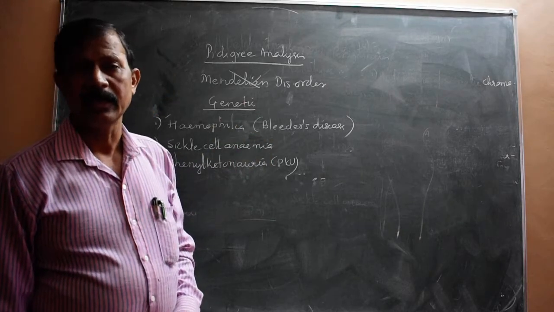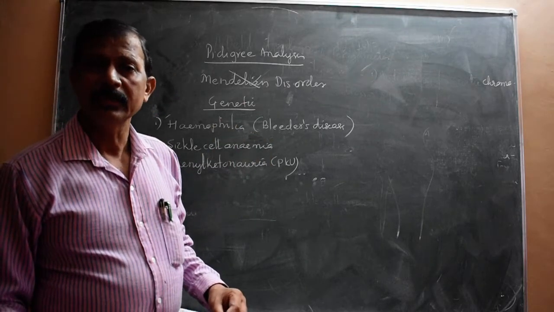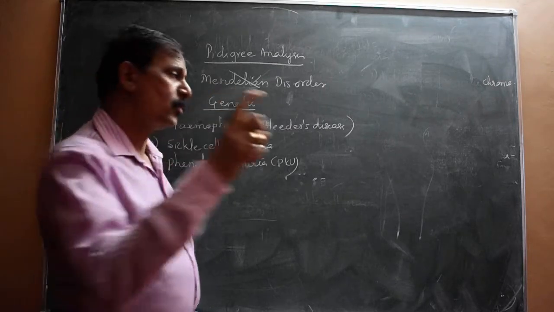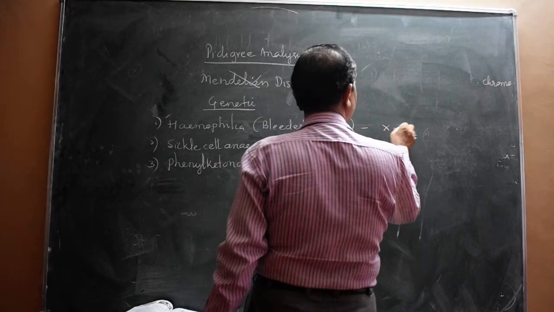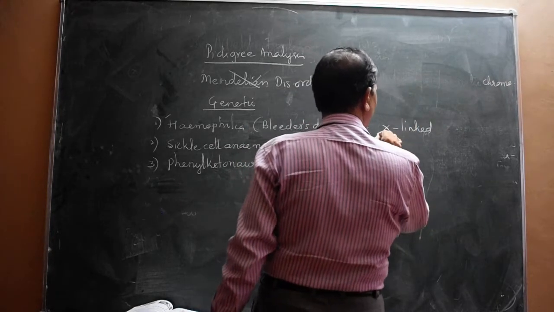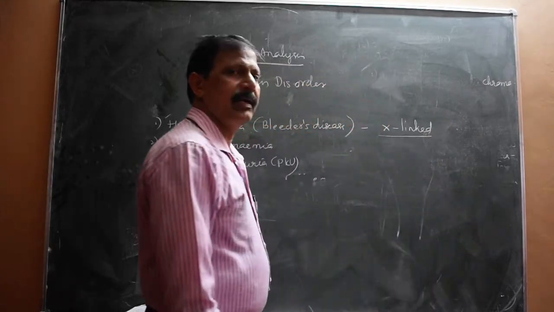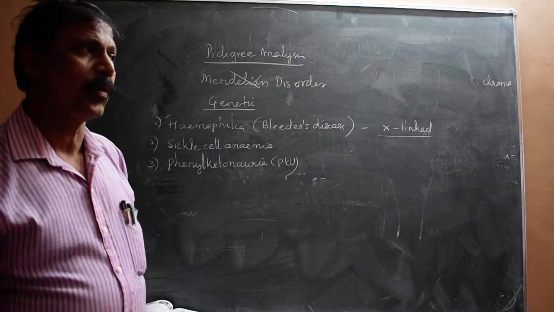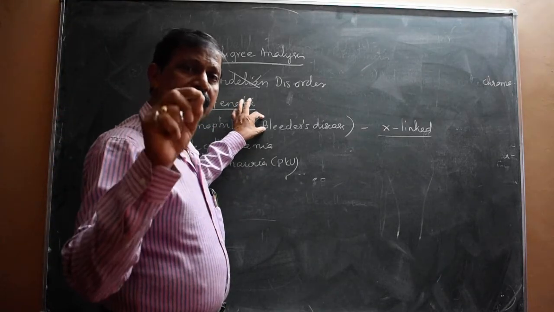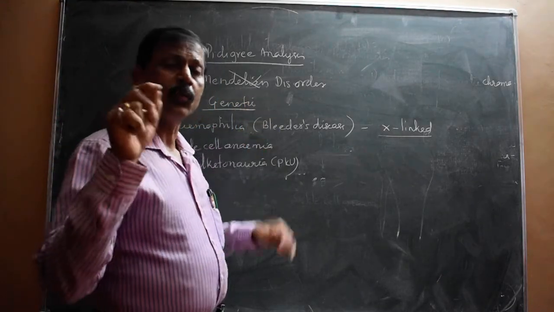And continuously blood bleeding takes place, and that is why it is also called bleeder's disease. This is because here one defective gene is located on the X chromosome, and that is why it is an example of X-linked inheritance. The X chromosome on which one defective gene is located.